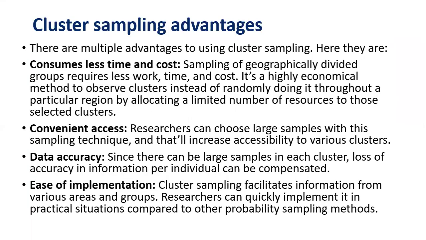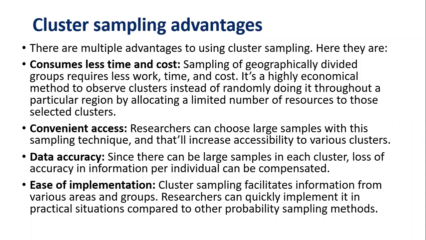Advantages. First, it consumes less time and cost, because you are making clusters out of a huge population and dividing it geographically. So there will be less work, less time and less cost. If there are more and more clusters, then it will be very costly, so it's better to make very few clusters.